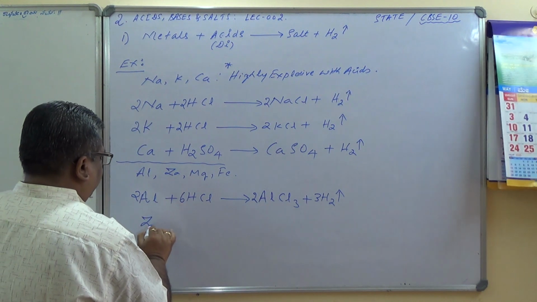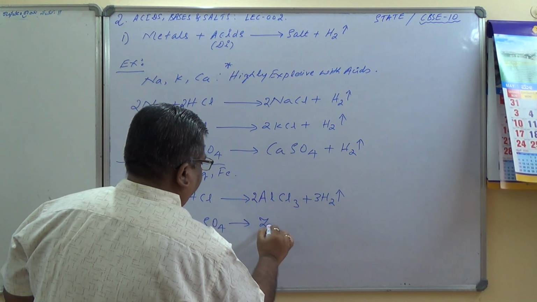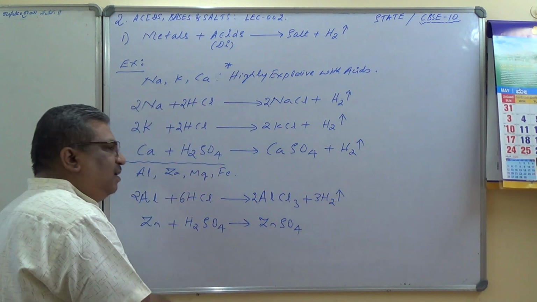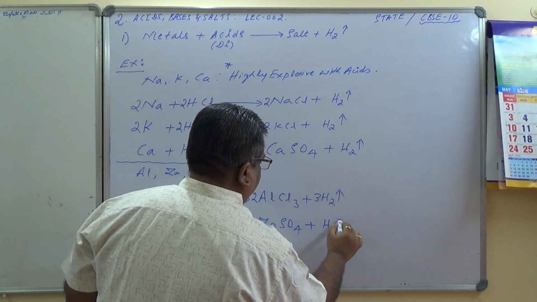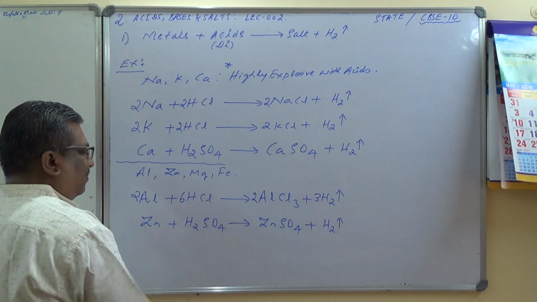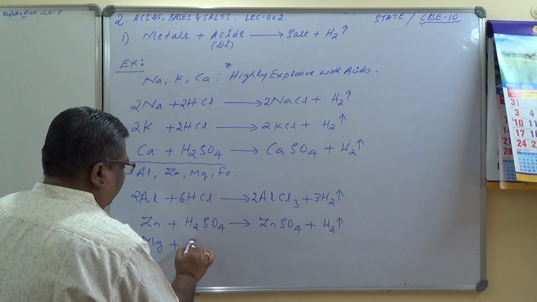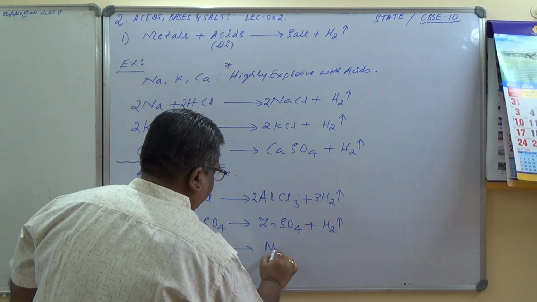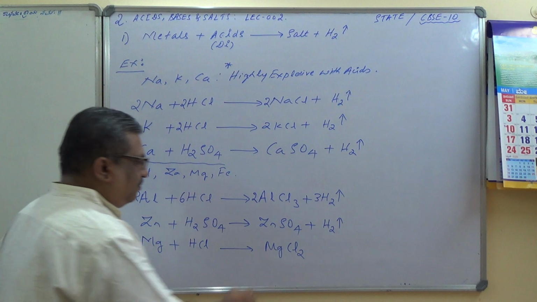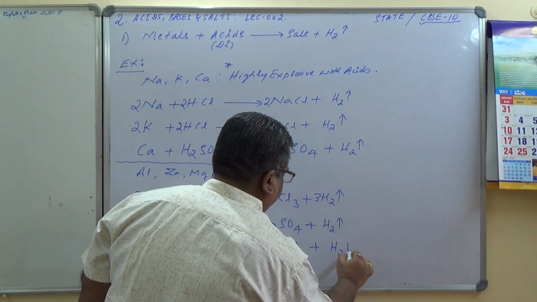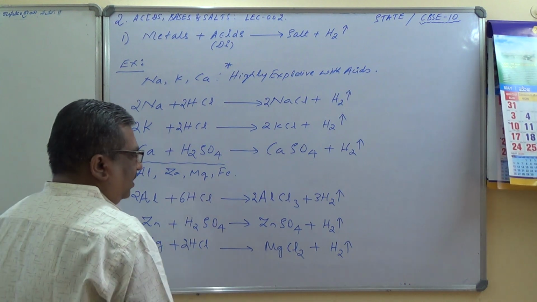Let us take zinc here. Zinc plus H2SO4 we will take. Zinc sulfate is the product, ZnSO4. Zn is 2 plus, sulfate is 2 minus, therefore it is ZnSO4 plus hydrogen gas. Is it balanced? Yes, it is balanced. Let us take magnesium. Magnesium plus hydrochloric acid. MgCl2 it is, Mg is 2 plus and chlorine is 1 minus. Therefore, MgCl2 plus hydrogen gas. Balance it. Yes, 2HCl, MgCl2, this is balanced.